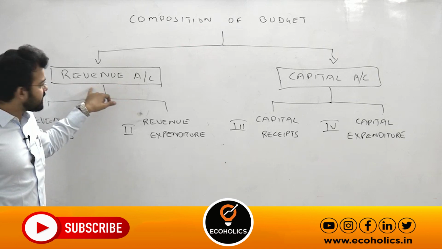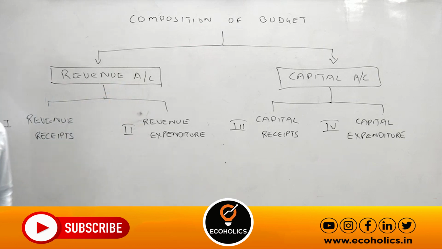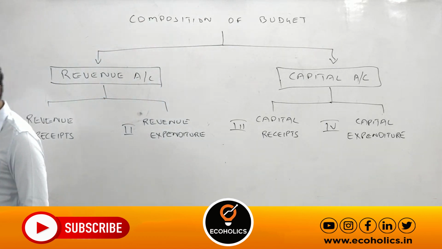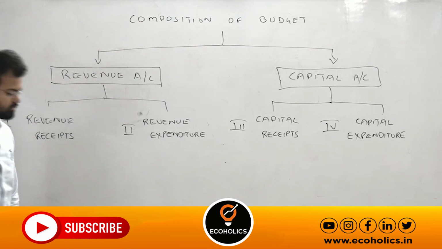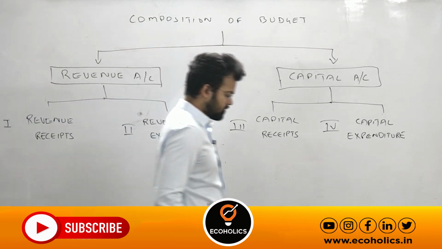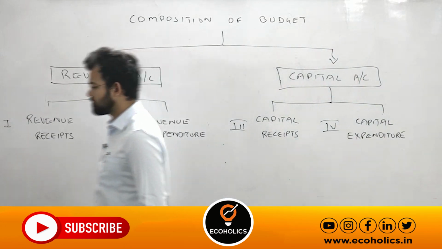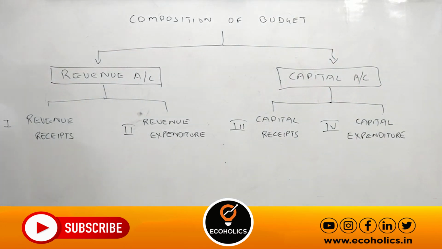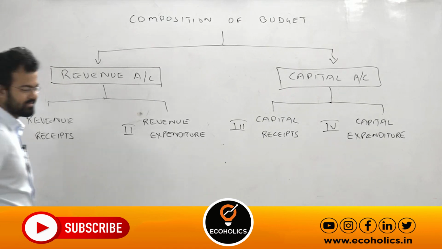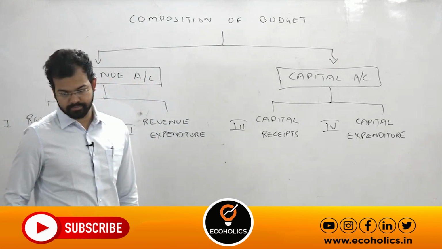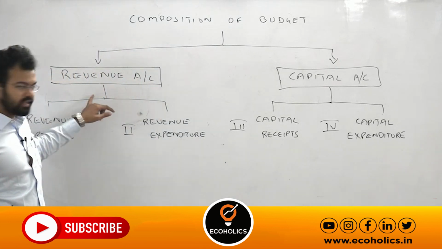You write day-to-day expenses. And under capital account, you can write long-term and lump sum transactions. Here current, daily, day to day.